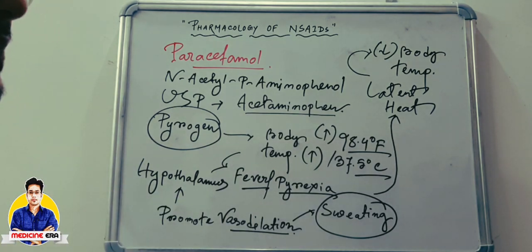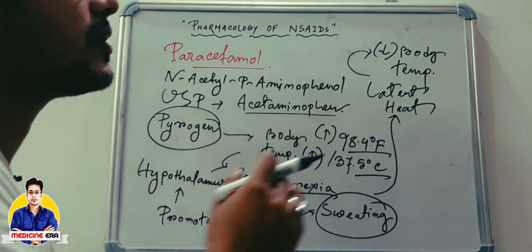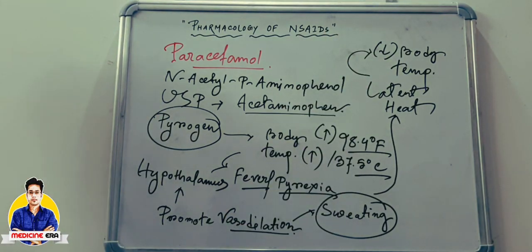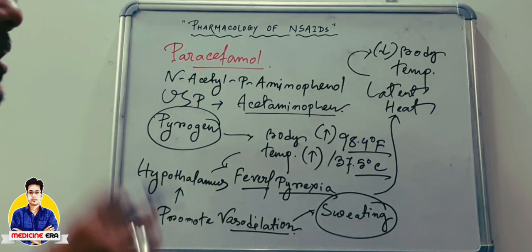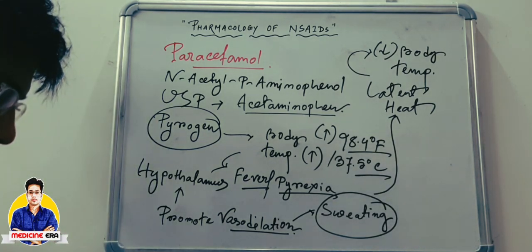You can also observe that in case of administering paracetamol, we can feel some sweating after 1 hour or 1.5 hours. Okay, so this is the main process. Why has the sweating happened? It happened because the latent heat will be getting out from our body for the body temperature decrement. So this is the main mechanism of paracetamol by which it can decrease the elevated body temperature or decrease the pyrexia. So this is all about paracetamol.